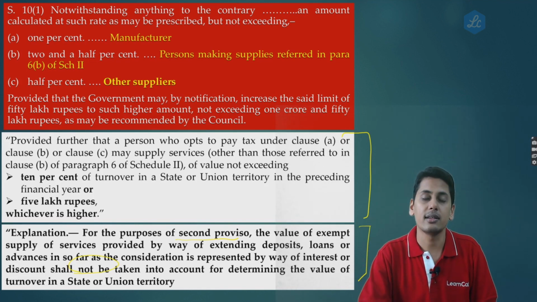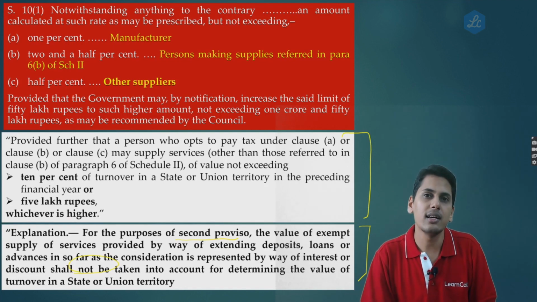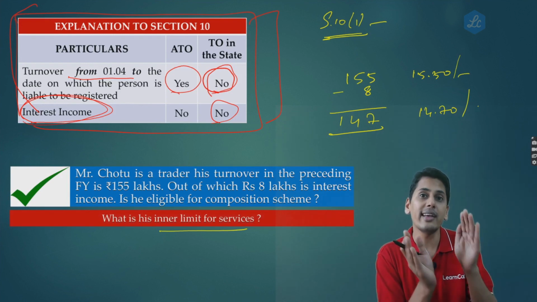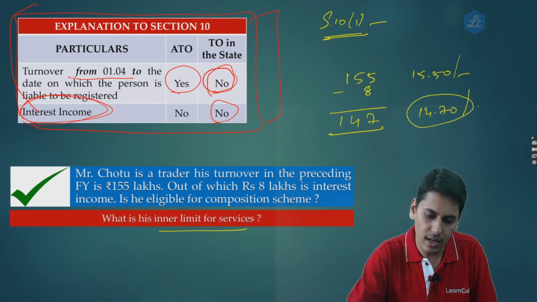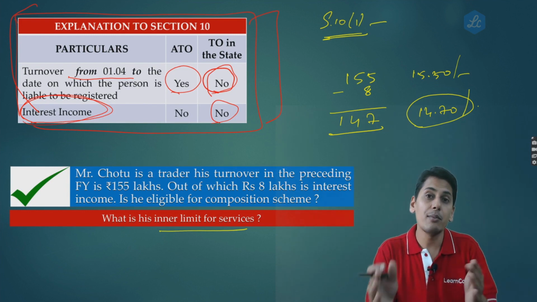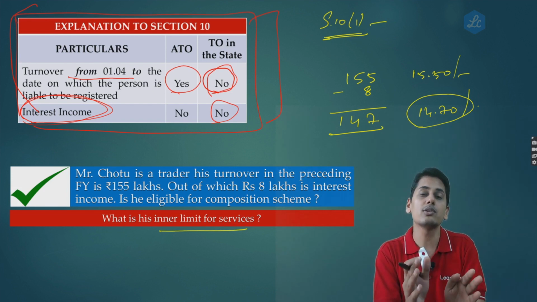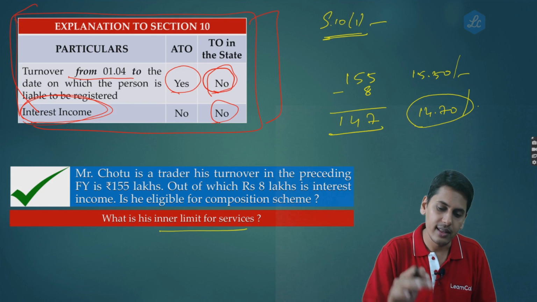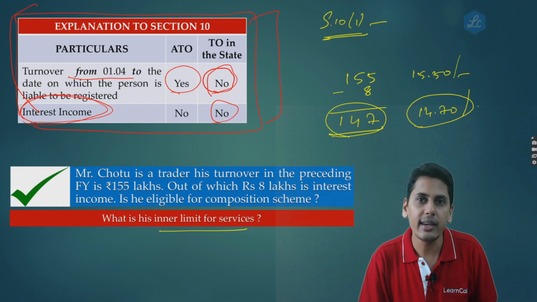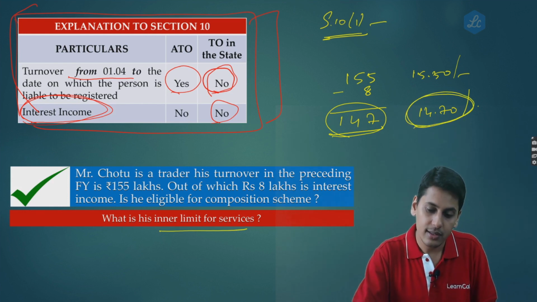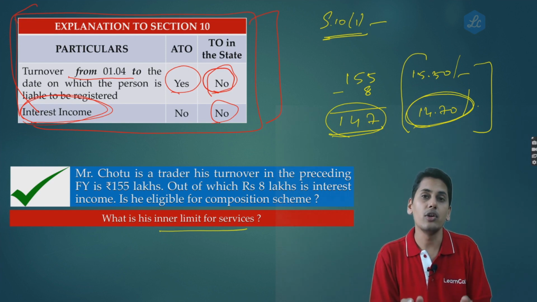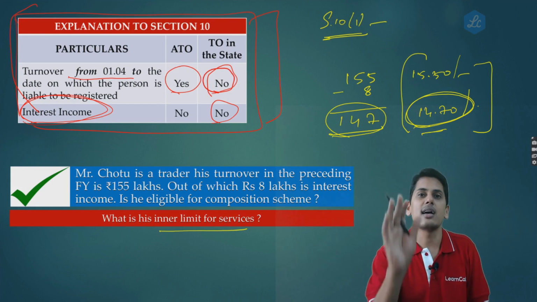While computing the inner threshold, interest income is not going to be considered. So coming back to our example, in this case, to what extent can he supply the services? He can supply services up to 14.70 lakhs. So it is 10% of turnover in the state, and when I take the turnover in the state for the purpose of computing the inner threshold for services, I am going to take the turnover inside the state excluding the interest income. So therefore, in a way, it is going to reduce your inner threshold. It is not going to be 15.50 lakhs. It is going to be 14.70 lakhs.